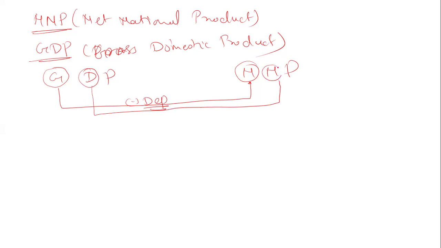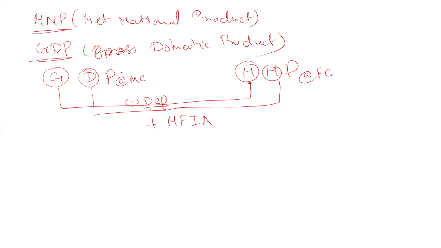Here we add the net factor income from abroad. Now what is a net factor income from abroad? And GDP is always calculated at market cost, and NNP is always calculated at factor cost.